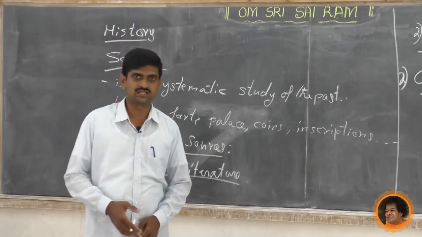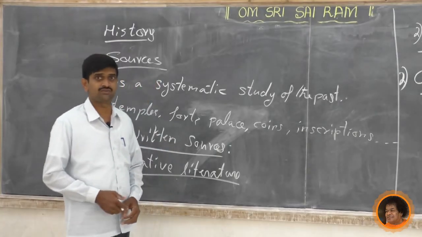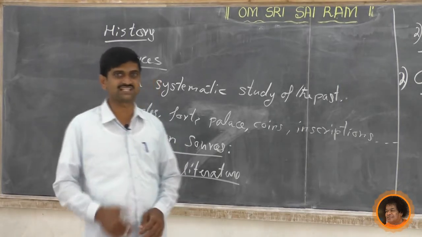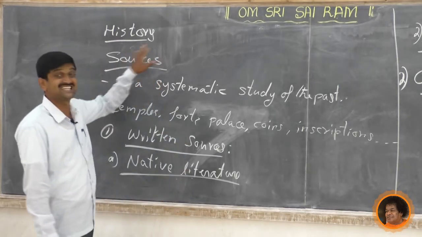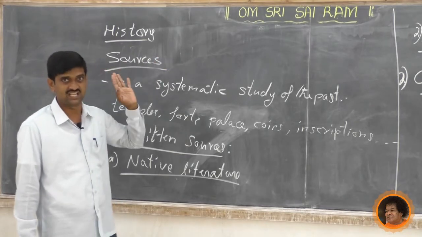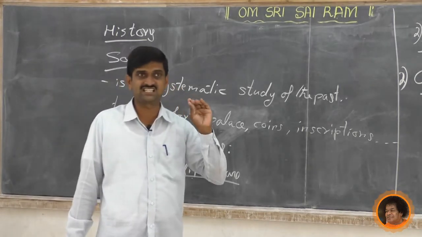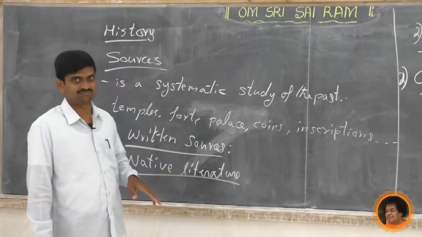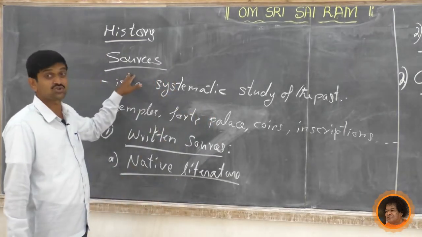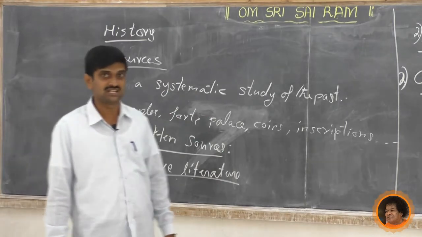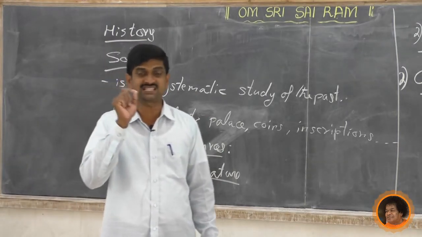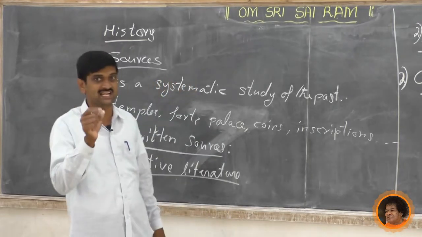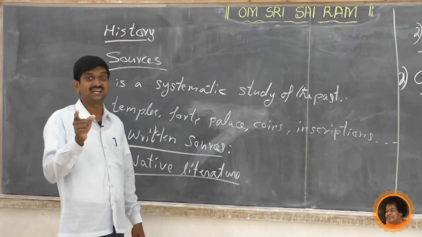Dear students, in today's class, we studied some information. Let us see what these are. First of all, what is history? We have studied what history is. History is a systematic study of the past. Next we have studied what sources are. Sources are the materials used to write the history.